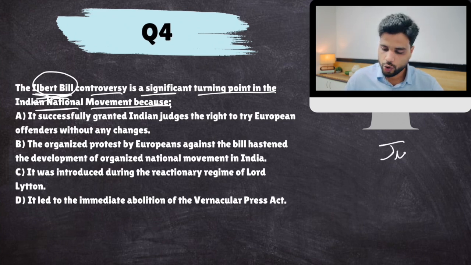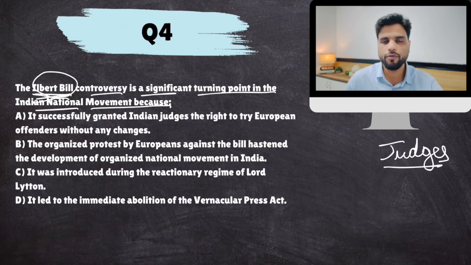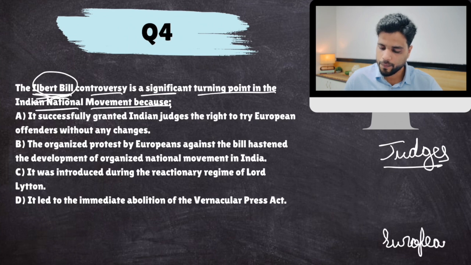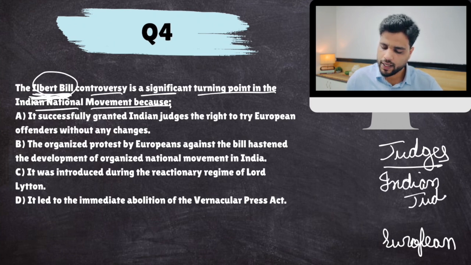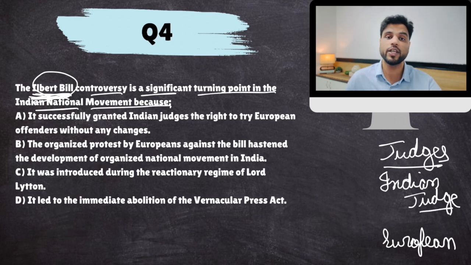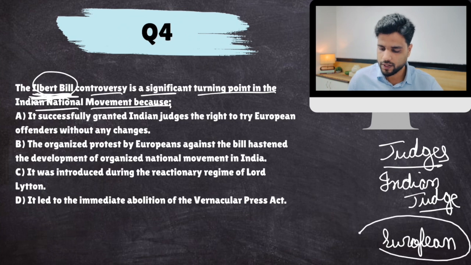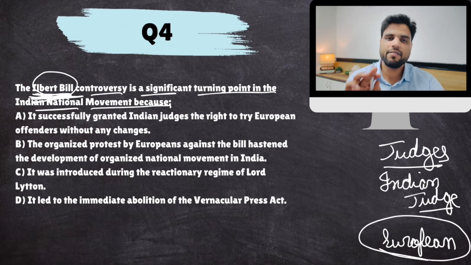Well, there are judges, judicial magistrates. Earlier, before the Ilbert Bill, if a crime was committed by a European, he would be tried by a European judge only. But the Ilbert Bill allowed an Indian judge to adjudicate any crime committed by even Europeans. So an Indian judge can deliver a verdict on a European also. This was a very good step, bringing equality. But there was such opposition by Europeans that the government had to take it back. This basically gave Indians some evidence that the British are ruling us with racism. Okay, so it is a pivotal moment.